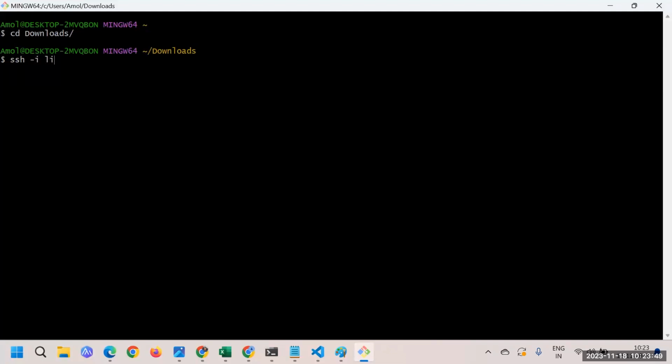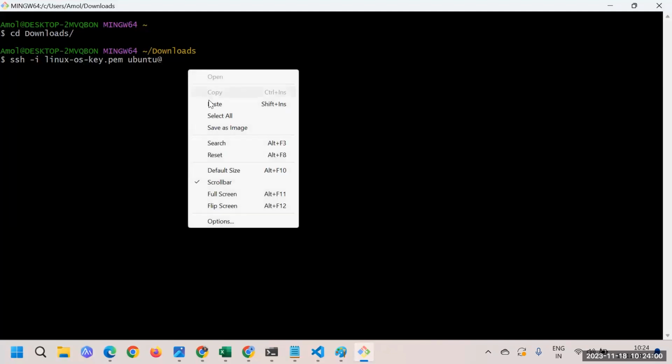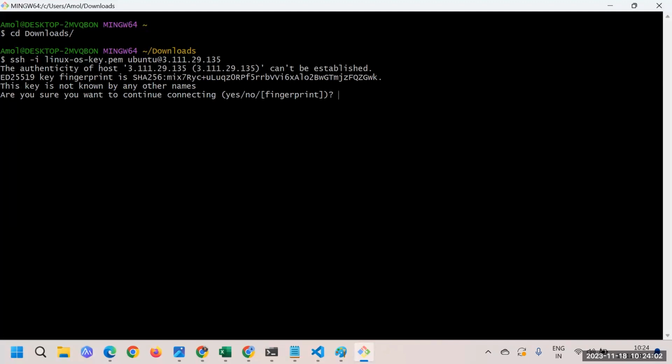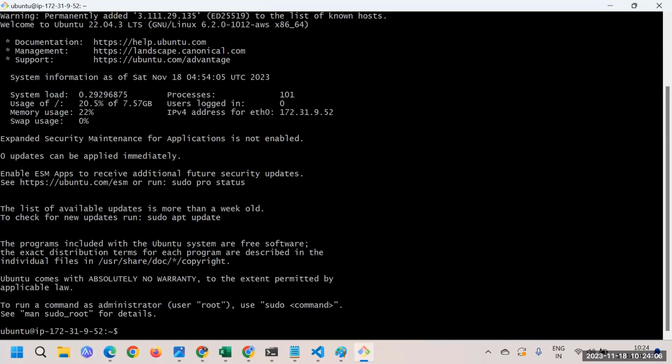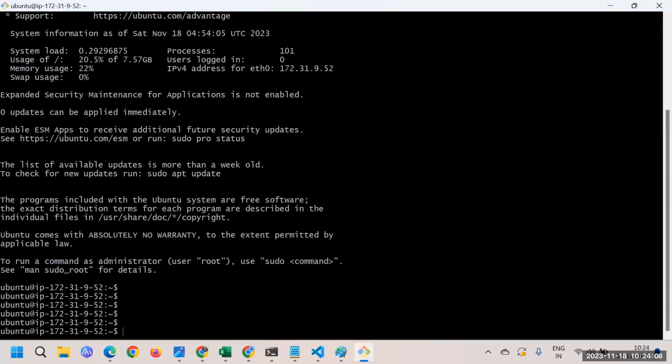You guys know the command, right? It's a Linux OS command, Linux OS key. This is the key that we are using for our login purposes. Ubuntu is our username at the public IP. Just say yes. And here we are inside the Linux machine. Okay, here we are inside the Linux machine, and you can start writing all the programming here itself.